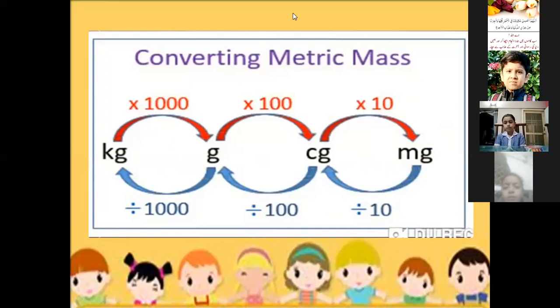So here you can see that when we are converting kilogram to gram, we are using multiplication. And why are we multiplying by 1000? Because 1 kilogram is equal to 1000 gram. That's why we are multiplying by 1000. Then if we want to convert gram into centigram, what will we do here? We will multiply by 100.